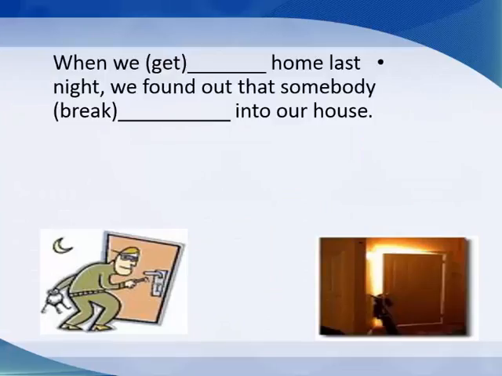Another example. When we get home last night, we found out somebody break into our house. What happened first?